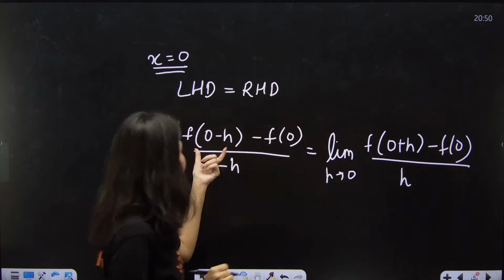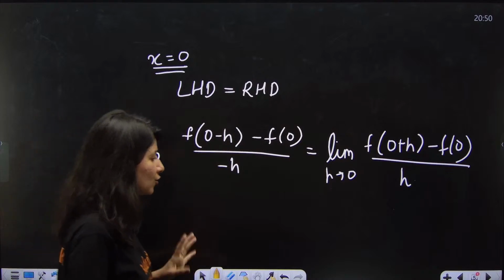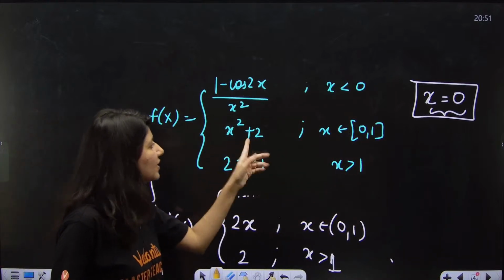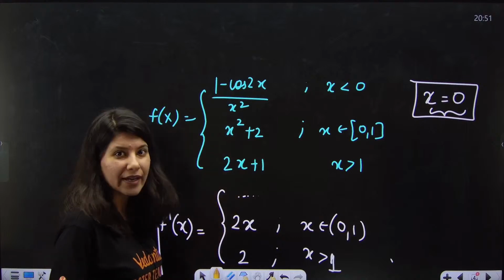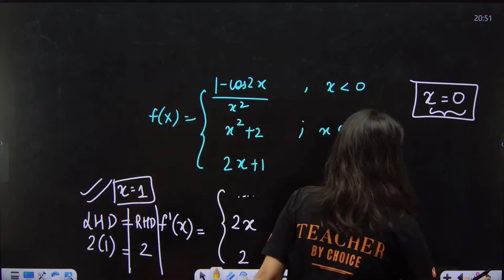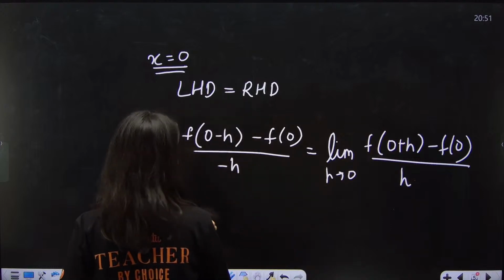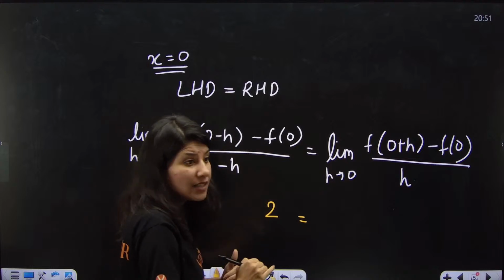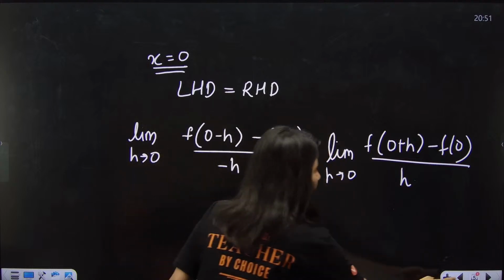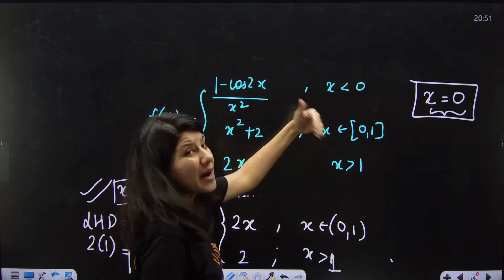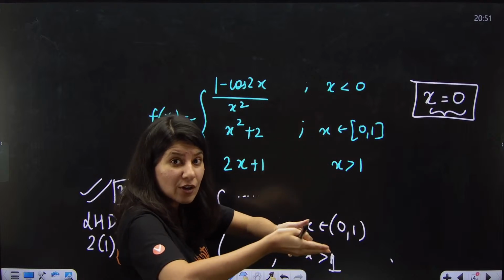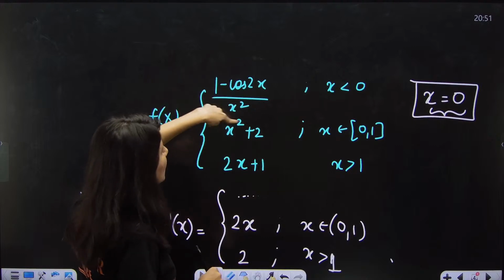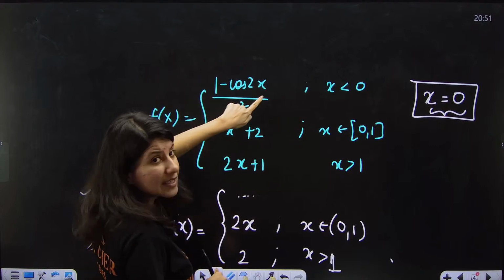Okay, f of 0 minus h. So what is f of 0? Let's go back. f of 0 clearly is 2. So f of 0 will be replaced by 2. Here also it is 2. What is f of 0 minus h? That means we are looking at a point less than 0, so f of 0 minus h will be this, with x replaced by minus h.